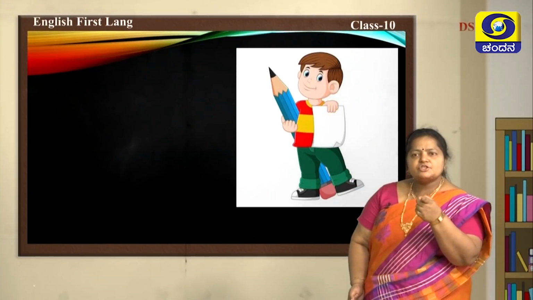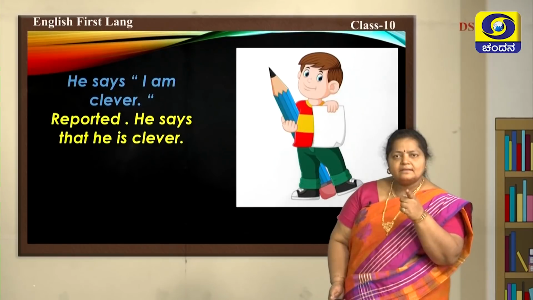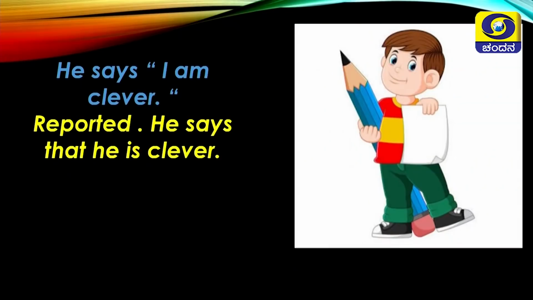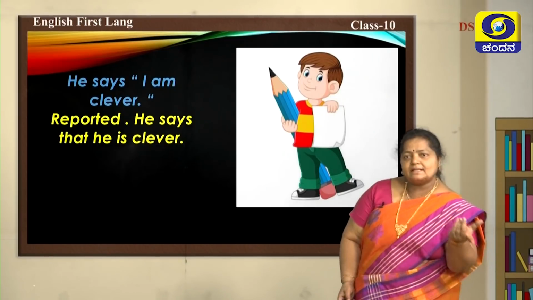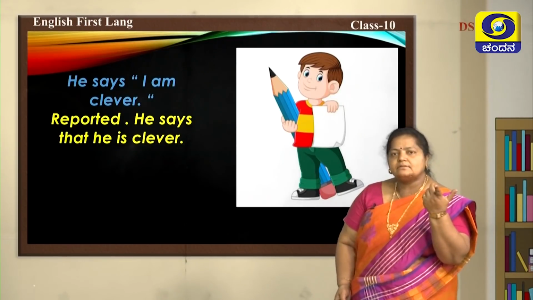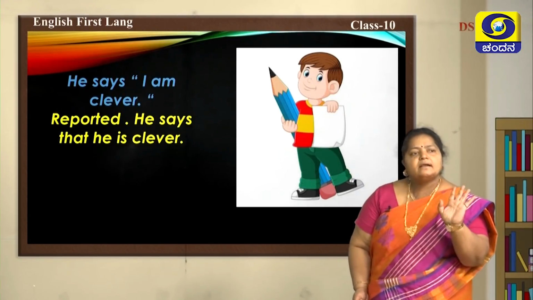Can you see this image? He is telling something to us, right? What is he telling? He says, I am clever. How will you report it? In reported speech, he says that he is clever, right? As soon as you saw this image, what did you understand? He is keeping a pencil in his hand and a paper on one side. I am clever. How will you report it to others? He says that he is clever.